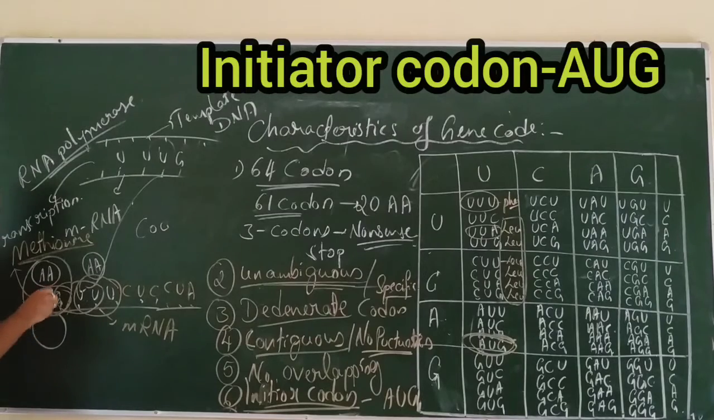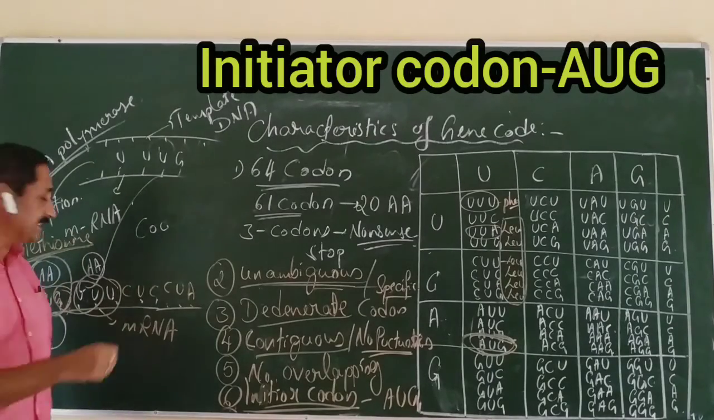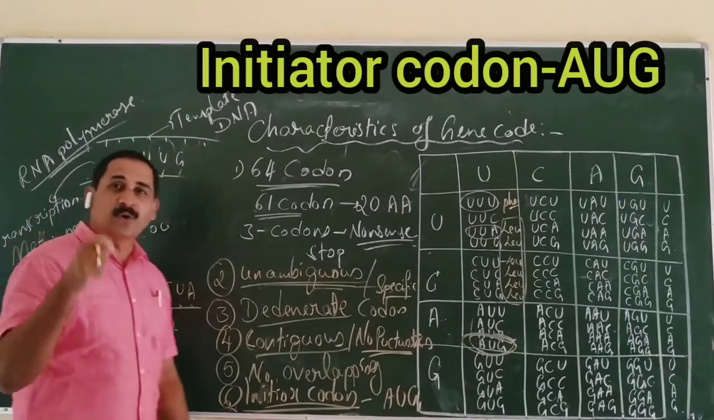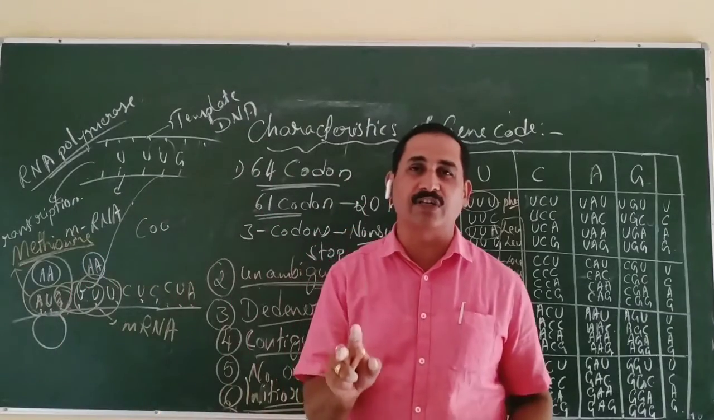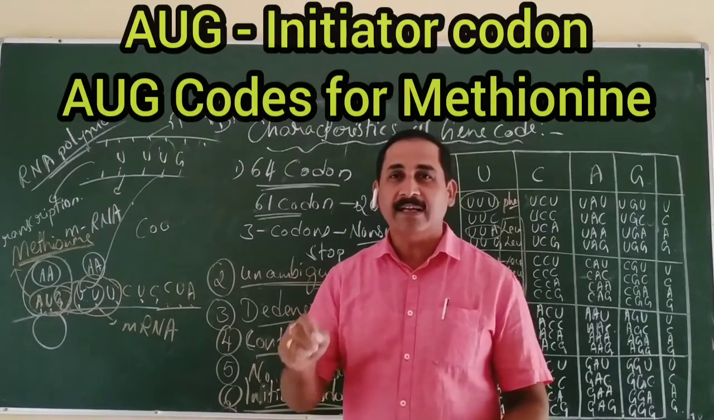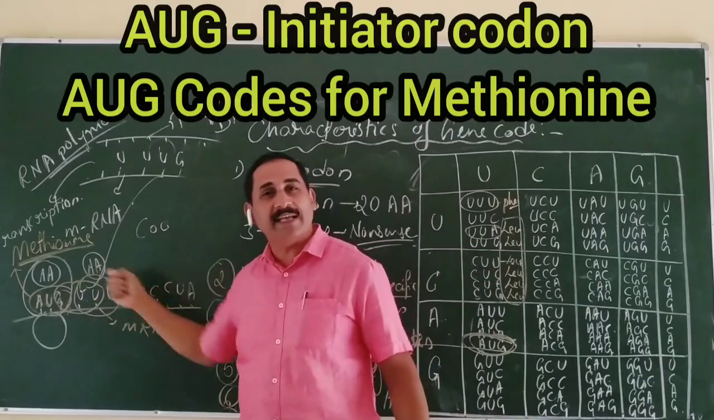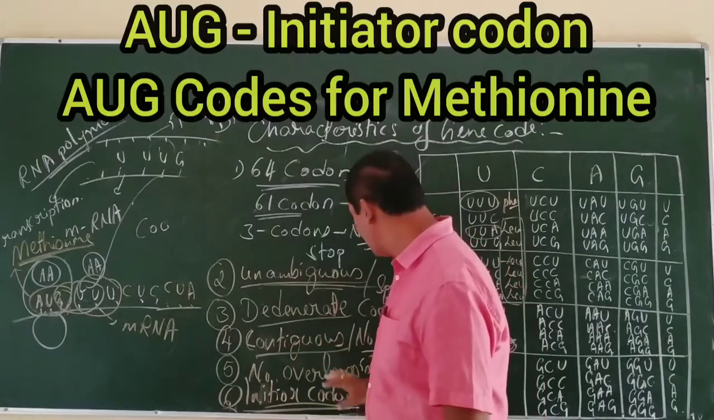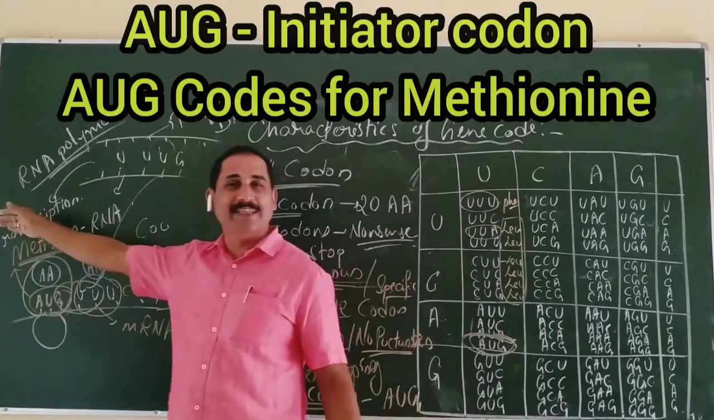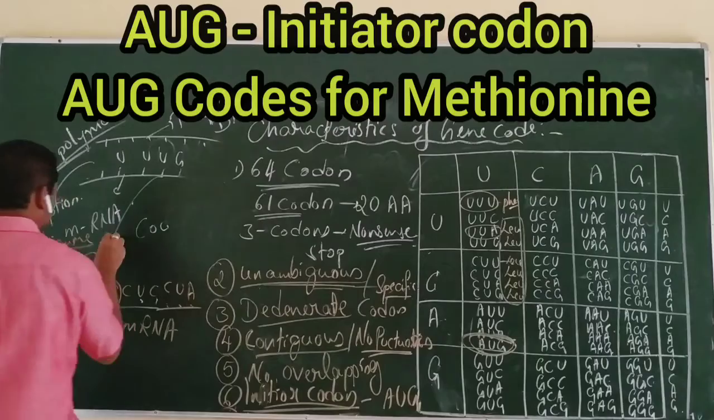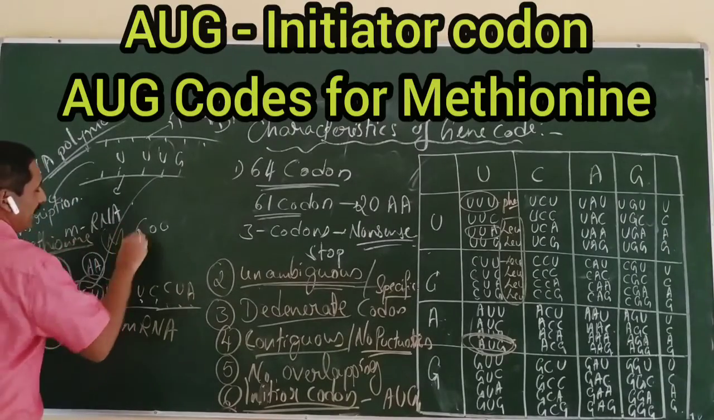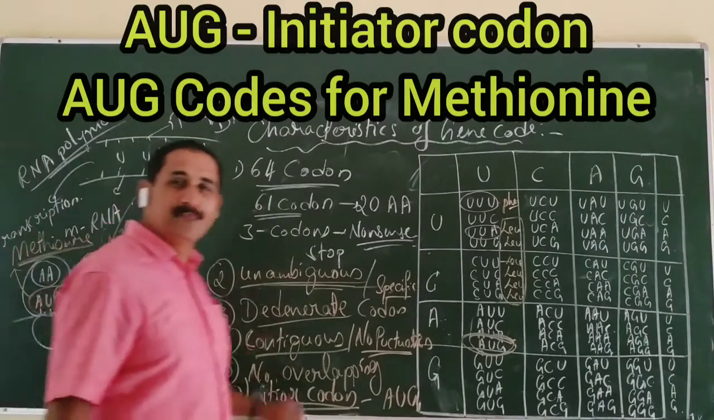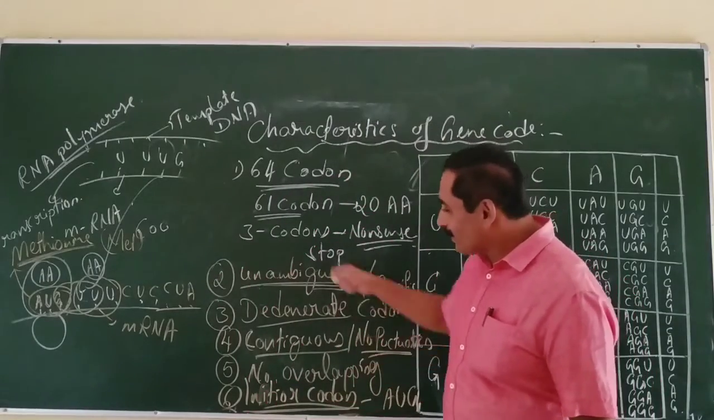In almost all cases, AUG is the initiator codon, that is the start codon that codes for the amino acid methionine. So AUG has a dual function. One, it acts as an initiator codon and begins the protein synthesis. The second important function is that AUG codes for the amino acid methionine, MET tRNA.